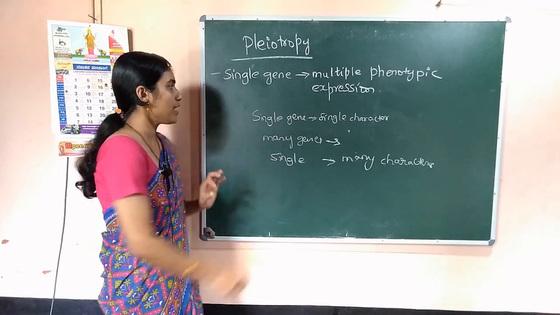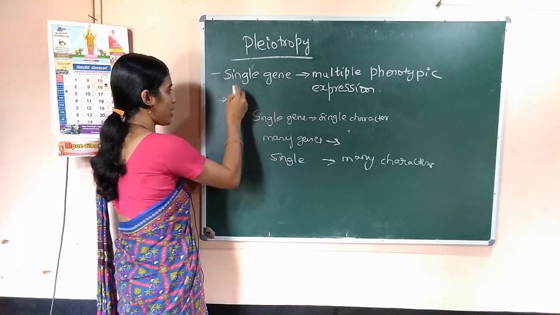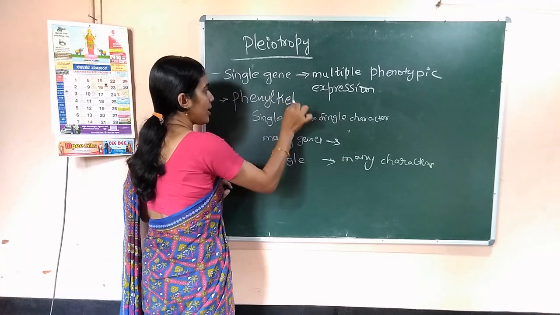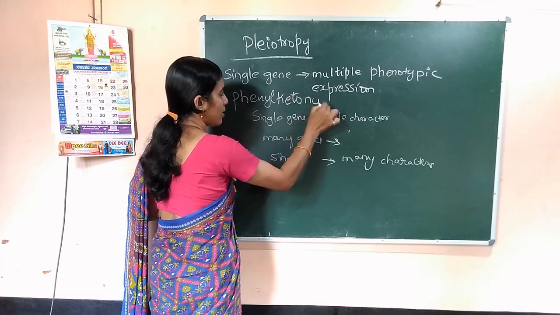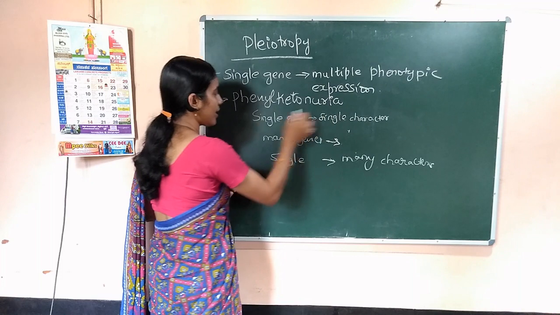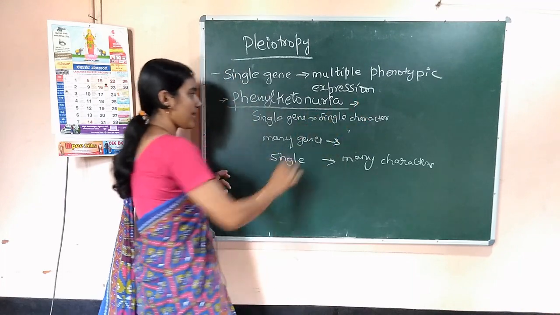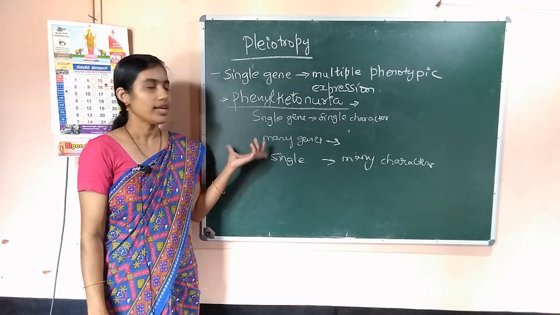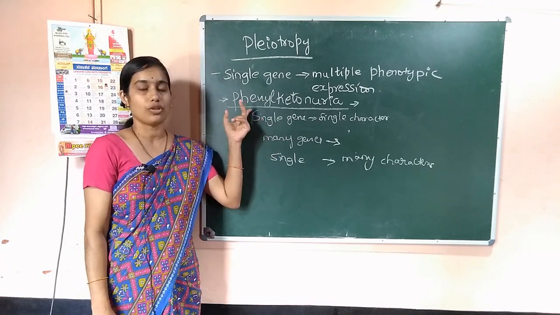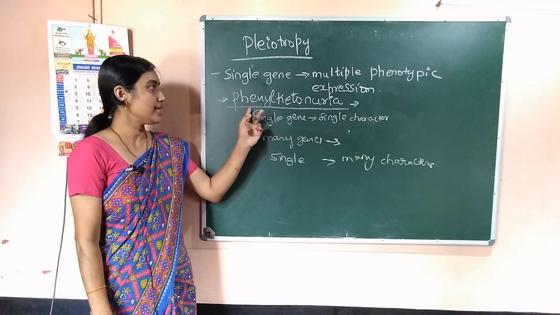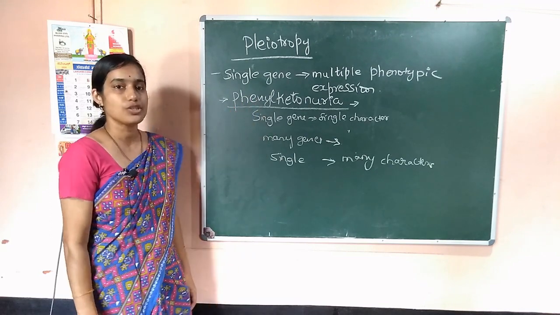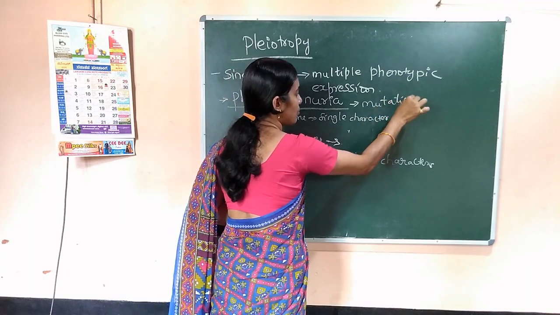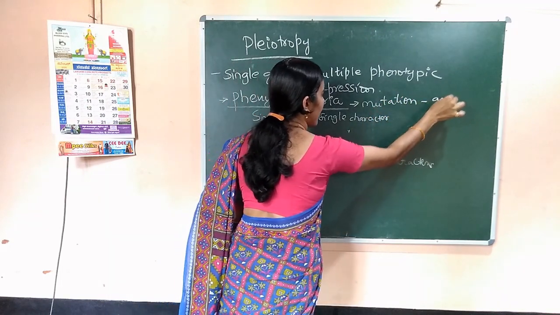One of the examples for pleiotropy is phenylketonuria. This is a disease or disorder in humans, and this phenylketonuria is due to a mutation in a gene.